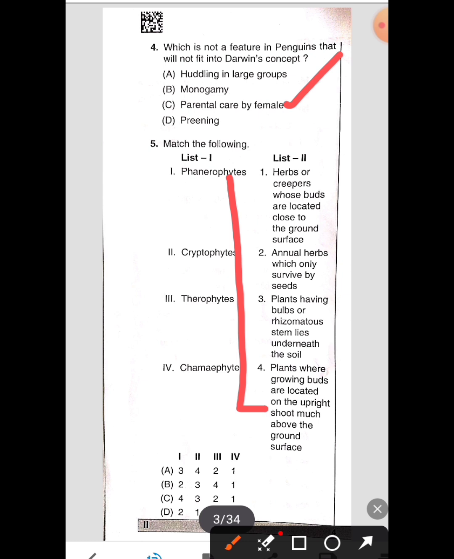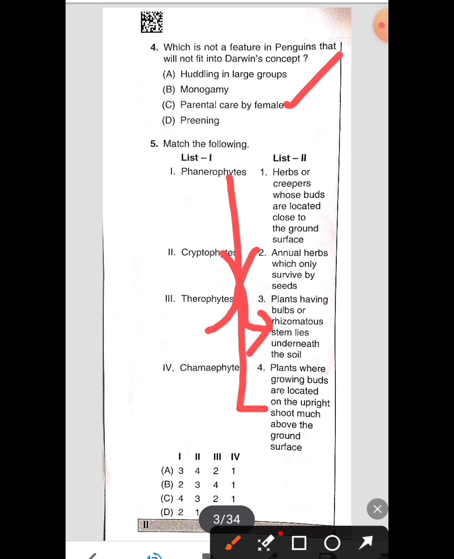Cryptophytes are related to the third one. The cryptophytes are the plants having bulbs or rhizomatous stems lying underneath the soil. They are called cryptophytes. Therophytes are related to annual herbs which only survive by seeds.